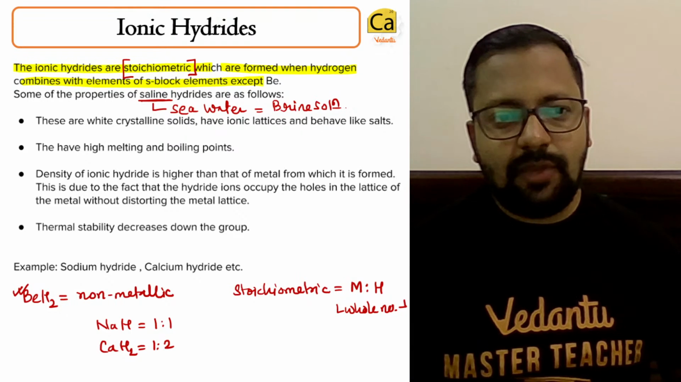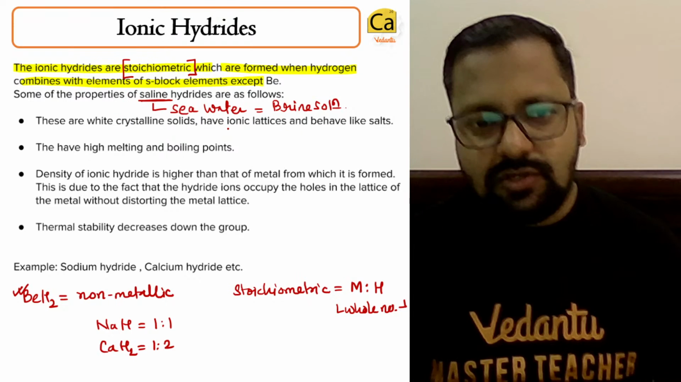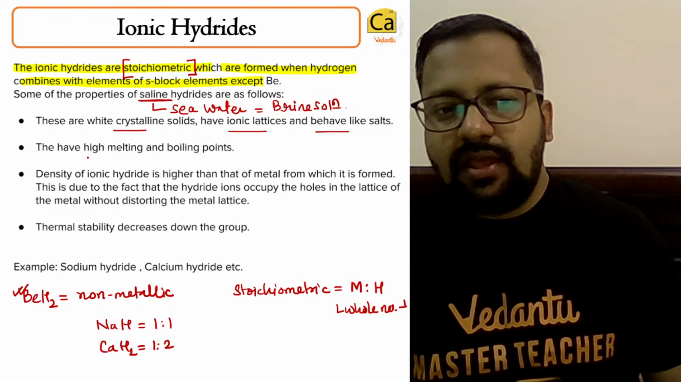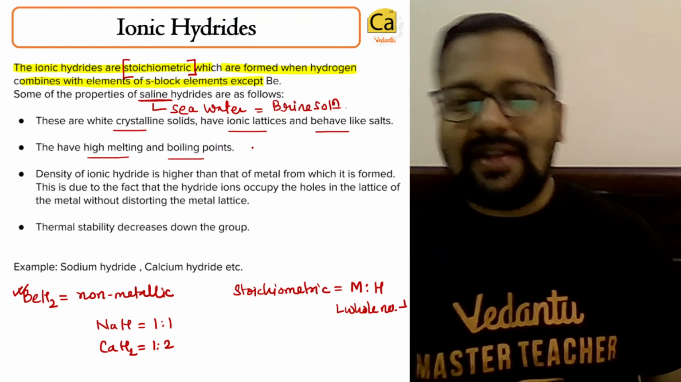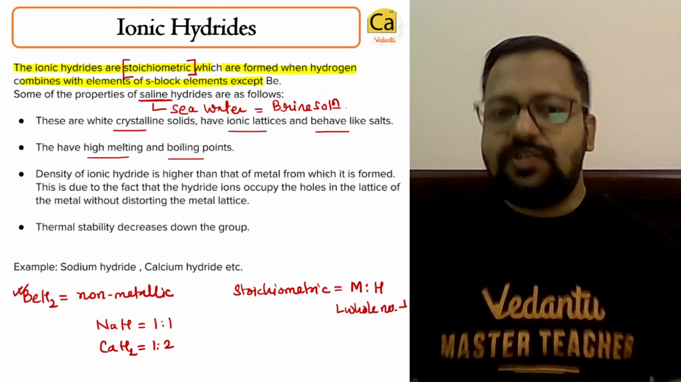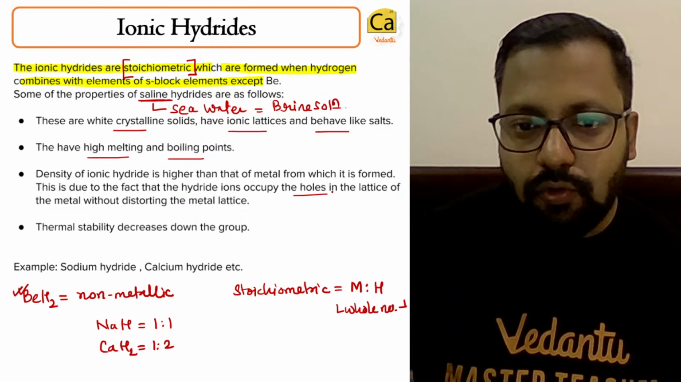They are white crystalline solids, have ionic lattices, and they behave like salts. They have high melting and boiling points, and density is higher than that of the metal from which they are formed. It is due to the fact that hydrogen occupies the holes in the lattice.